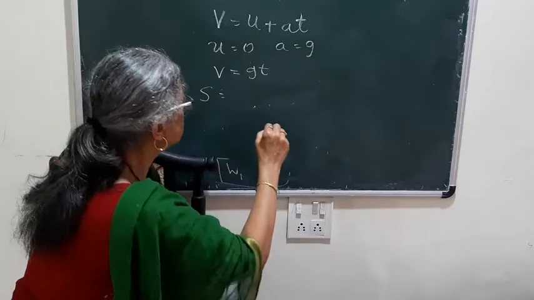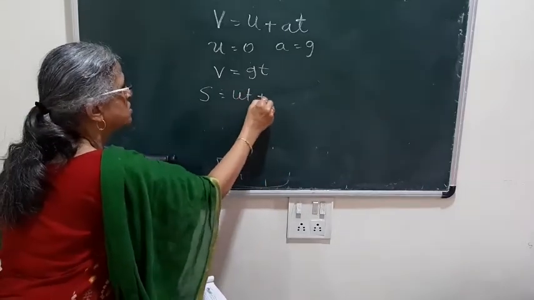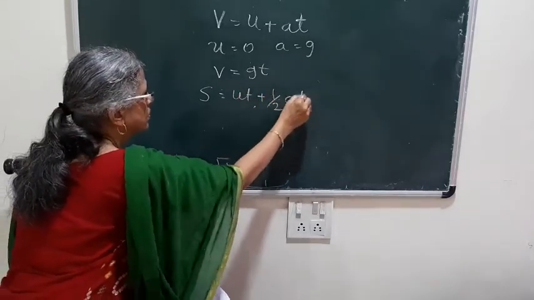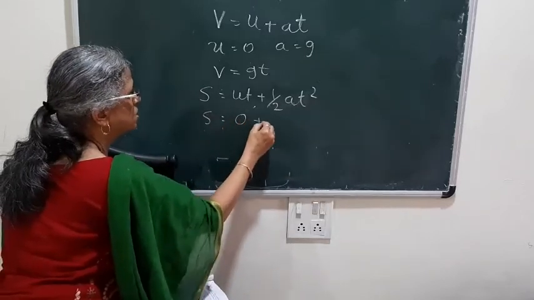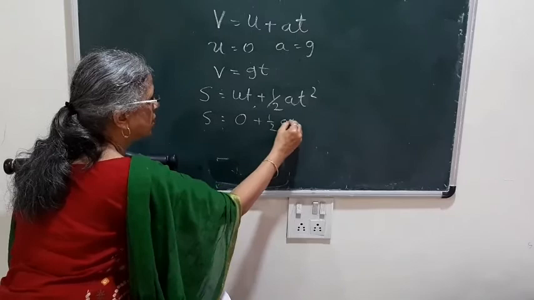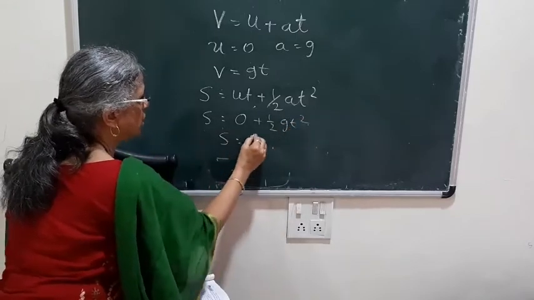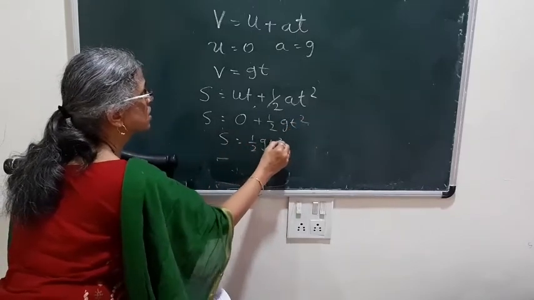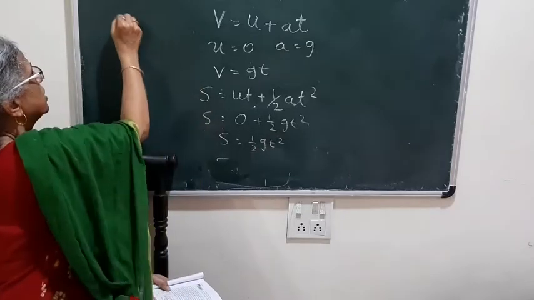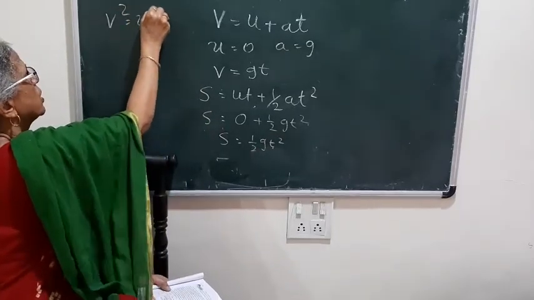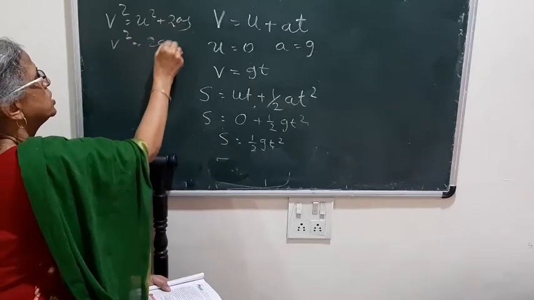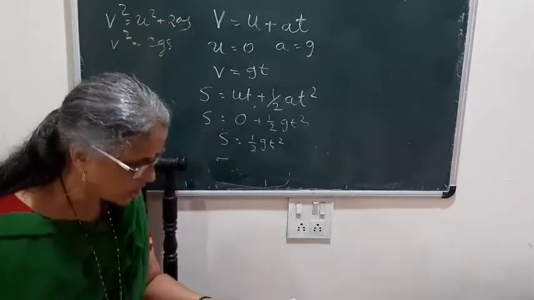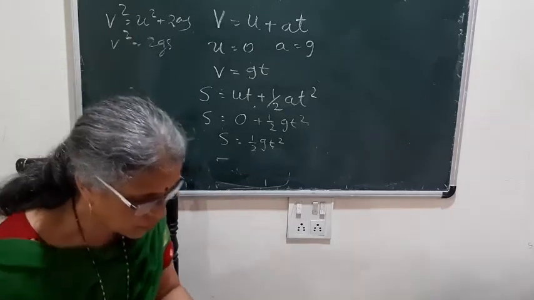Second is s equal to ut plus half at square. So here what change will there be? s is equal to 0 plus half gt square. So s is equal to half gt square. That is the second equation. And third will be v square is equal to u square plus 2as. So that will be v square is equal to 2gs. So these equations will change whenever we are having a free fall.